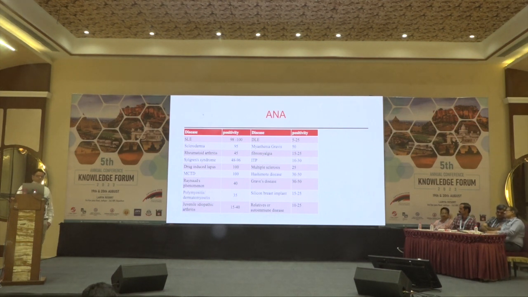So when it comes to ANA, almost 100% of patients with SLE will have ANA positivity. It was 98 to 100% earlier, but now the classification criteria says that the patient should be ANA positive to actually put forward the criteria. In scleroderma, around 95% will be positive. Even in rheumatoid arthritis, 40 or 45% of patients will be ANA positive.